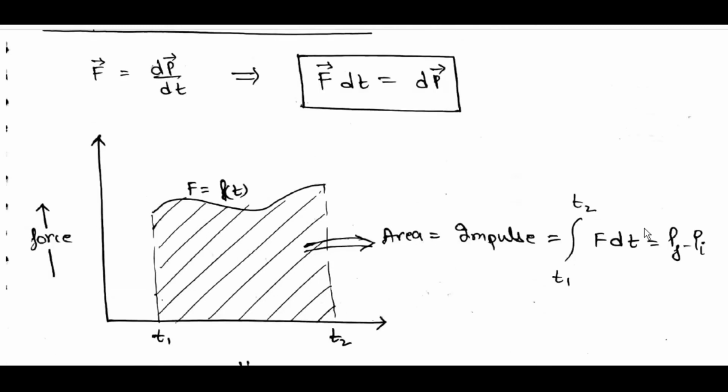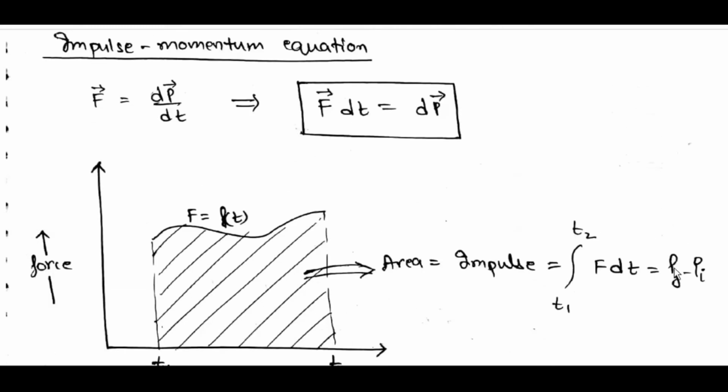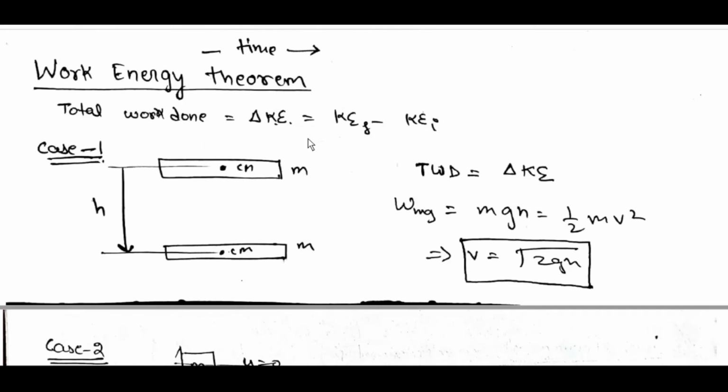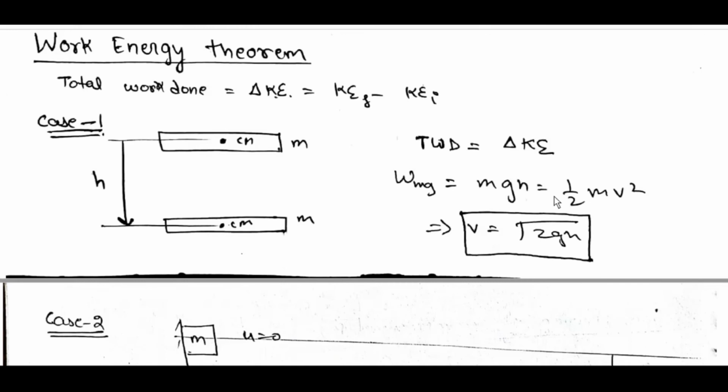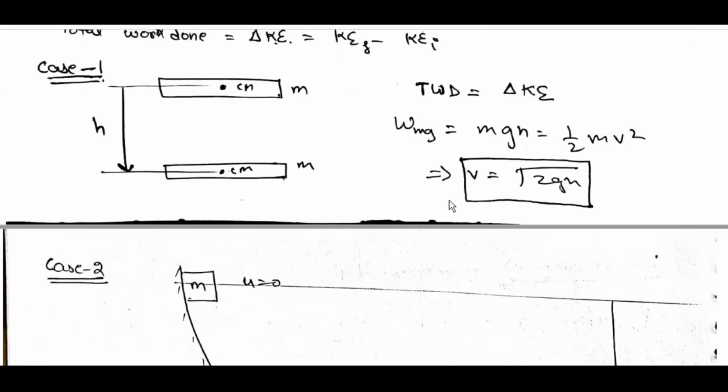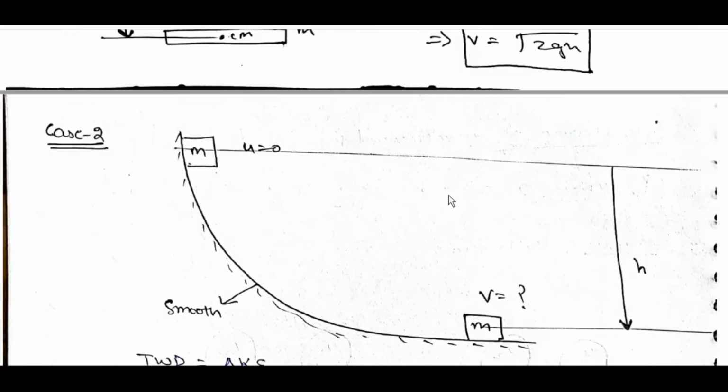F dt is equal to Pf minus Pi. Work-energy theorem: total work done is equal to delta KE, which is KE final minus KE initial. Total work done is equal to delta KE. W_mg is equal to mgh, which is equal to half mv square. So v is equal to root 2gh.